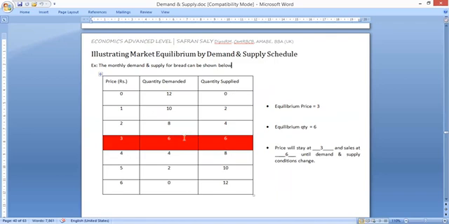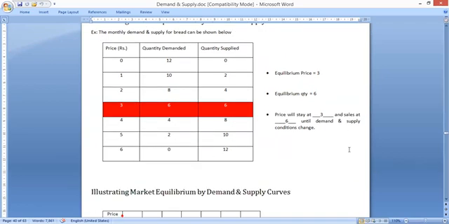At 6 units, the price is 3, where the quantity demanded and quantity supplied are equal. So we say this is the equilibrium price of 3 and the equilibrium quantity of 6. And the market will remain in this situation. The equilibrium price will remain at 3 until the demand and supply changes, right?